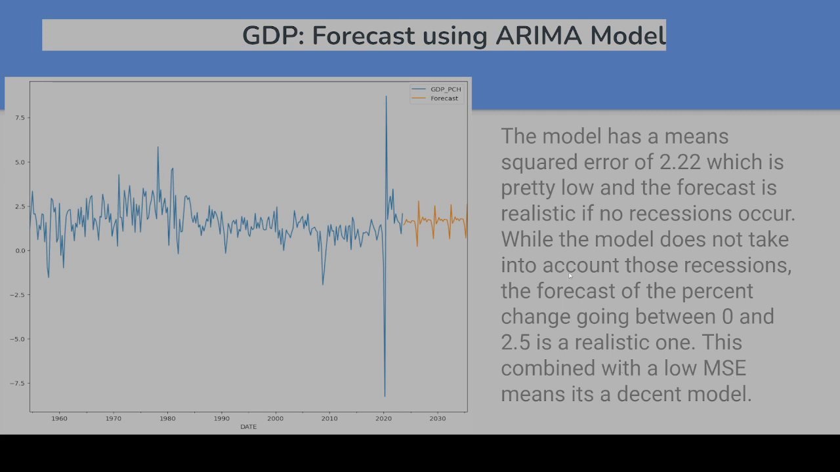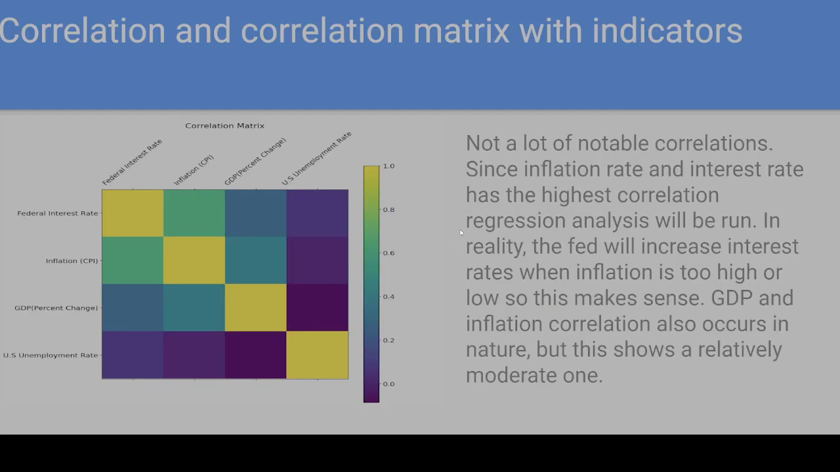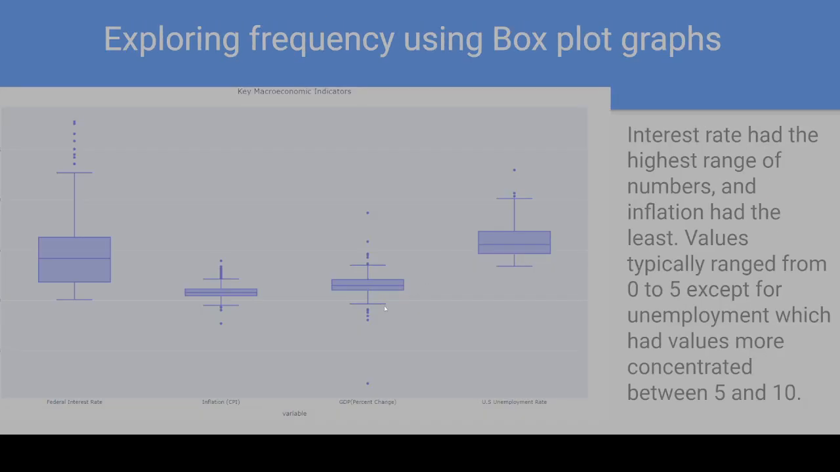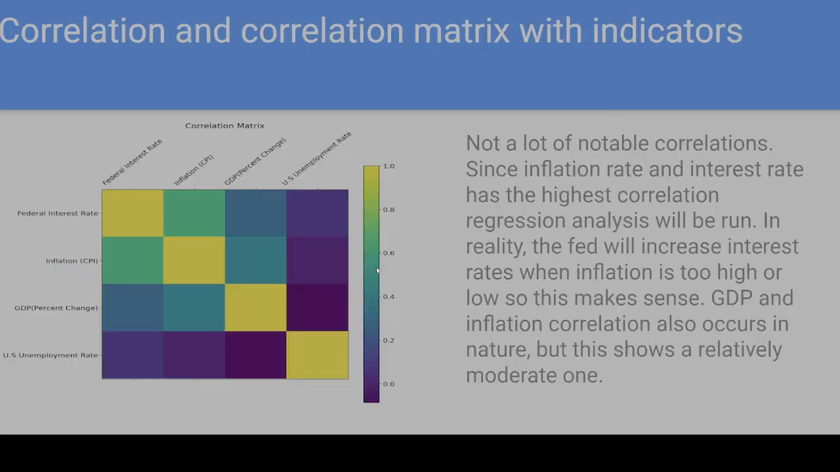This combined with a low MSE means that it's a decent model. The only thing you have to really keep in mind is if a recession has occurred, the GDP is going to go below 0, because that's by definition what a recession is. So it doesn't keep that into account. And I did forecast this over 30 years, and it's sort of the same trend. It's going to be between 0 and 2.5. If you look at the box plot earlier, that's where it sort of is. So it's not a bad model.